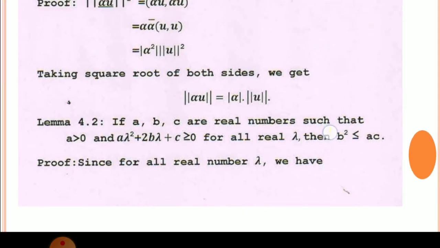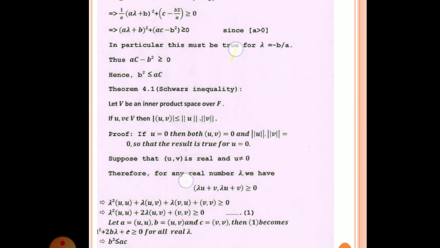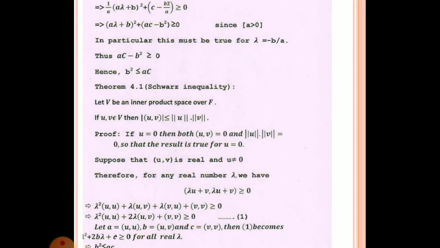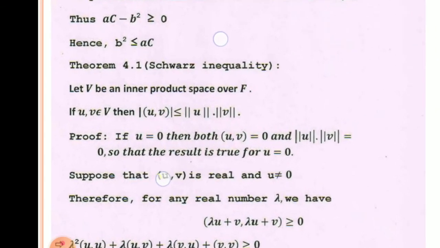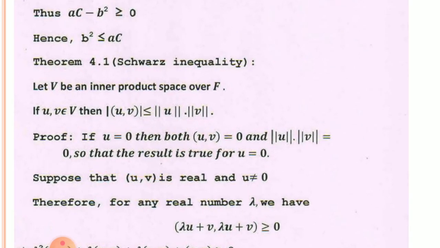Now using this, we shall prove one result, but I am not going to explain the proof of that result. Only we shall see this result, and this result is called Cauchy-Schwarz inequality, which is usually asked for MCQ. This result is given to you, and this result is called as dash dash dash, then you have to choose the correct alternative as Cauchy-Schwarz inequality.